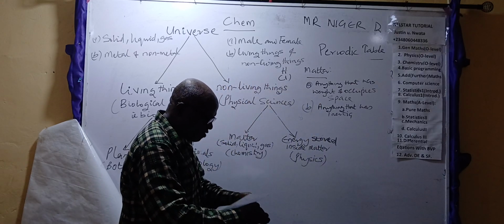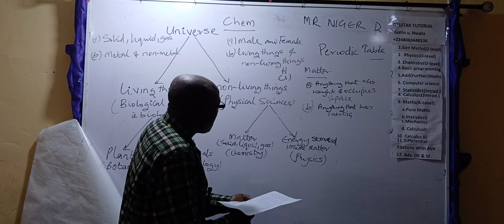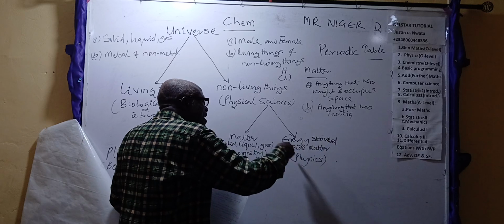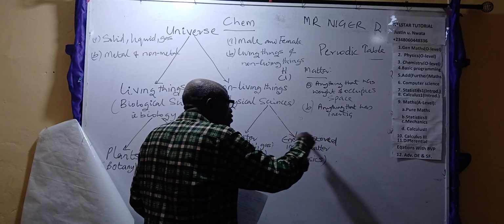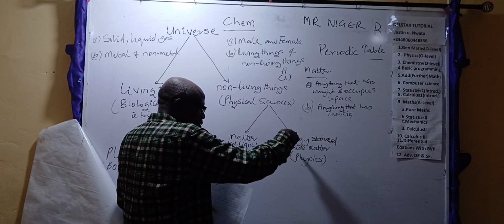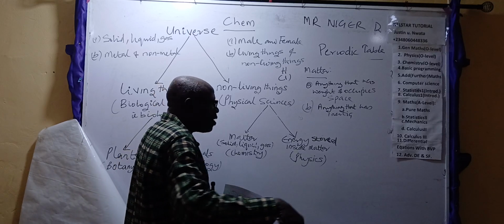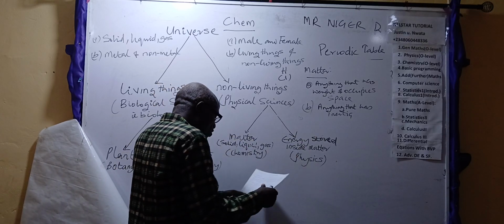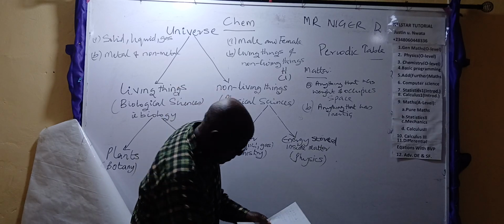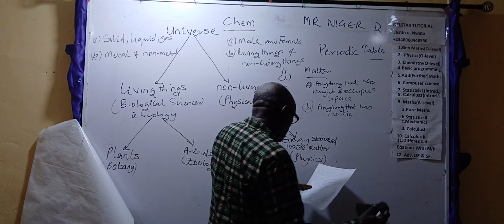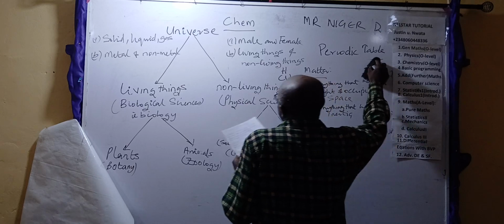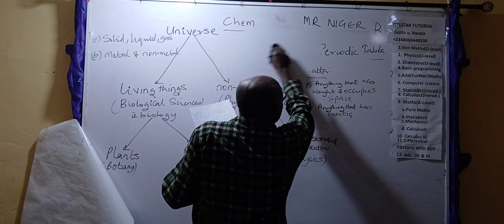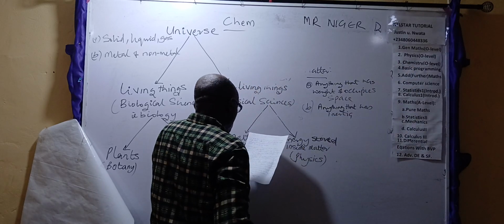Now, get the difference, please. Why is physics concerned with the energy stored inside matter? We will come to this when we are talking about physics. Chemistry is concerned with what?